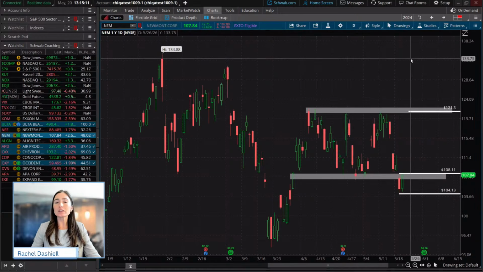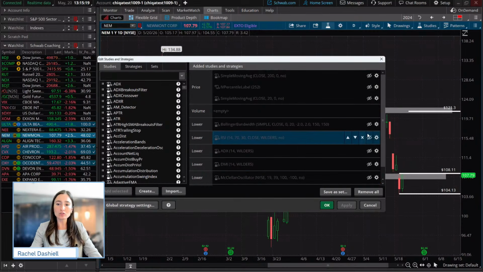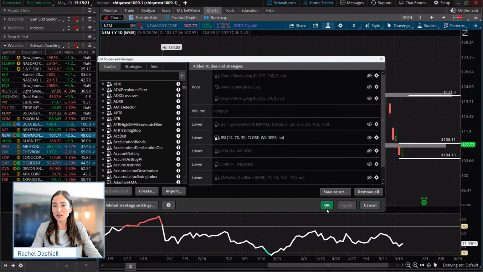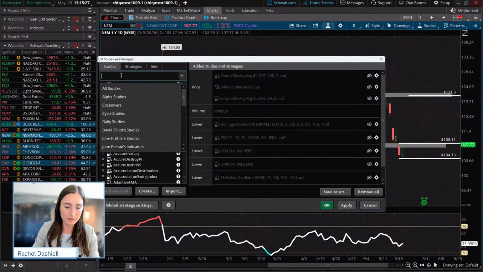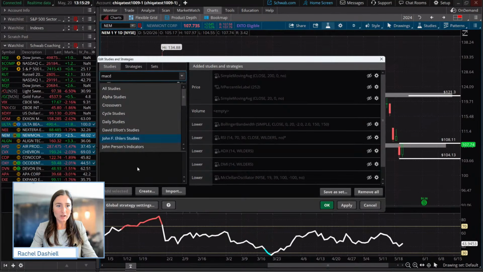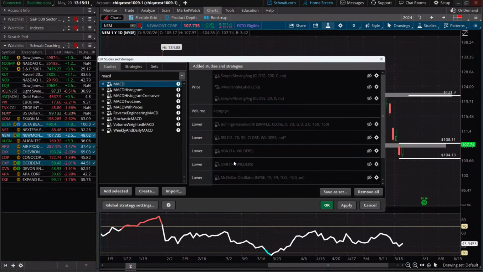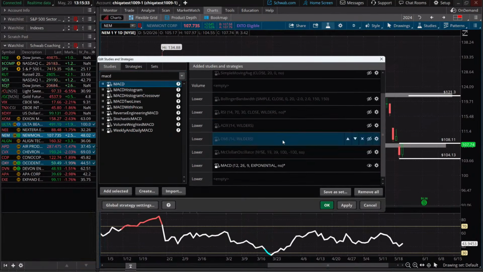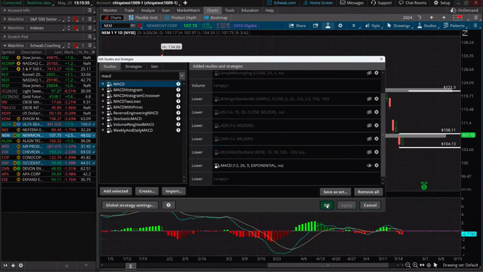Now, there can be certainly things like momentum that may give us hints to what price is looking to do. So let's put a momentum indicator on the chart to just see if we have any hints to see what's going on with momentum. So I added the RSI first, but let's start with the MACD.